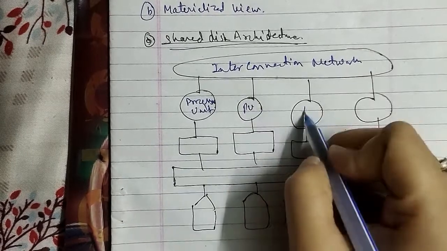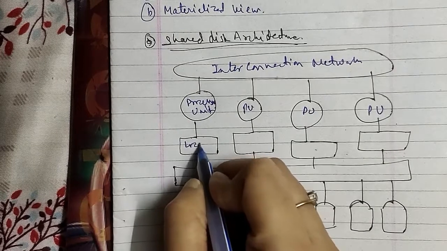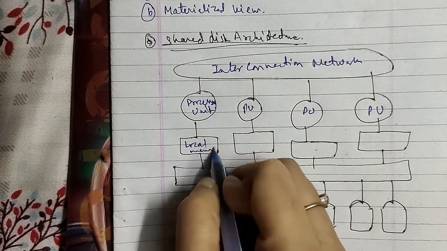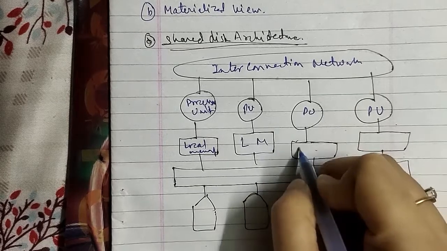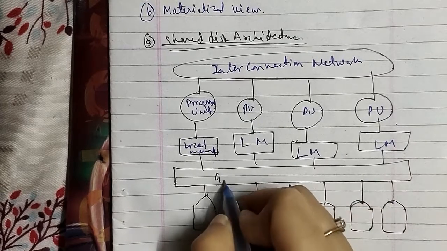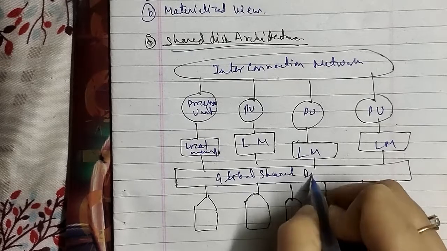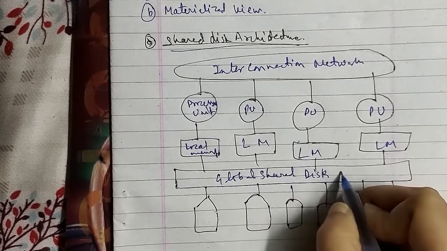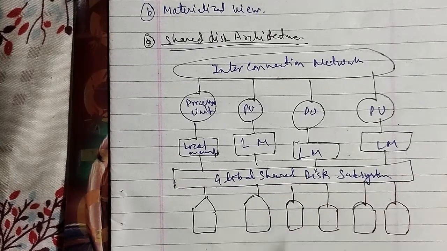This is processor unit, and processor unit. These all were connected to the different local memories, and that is connected to the global shared disk subsystem. And this is how the distributed memory shared disk architecture has been named here.